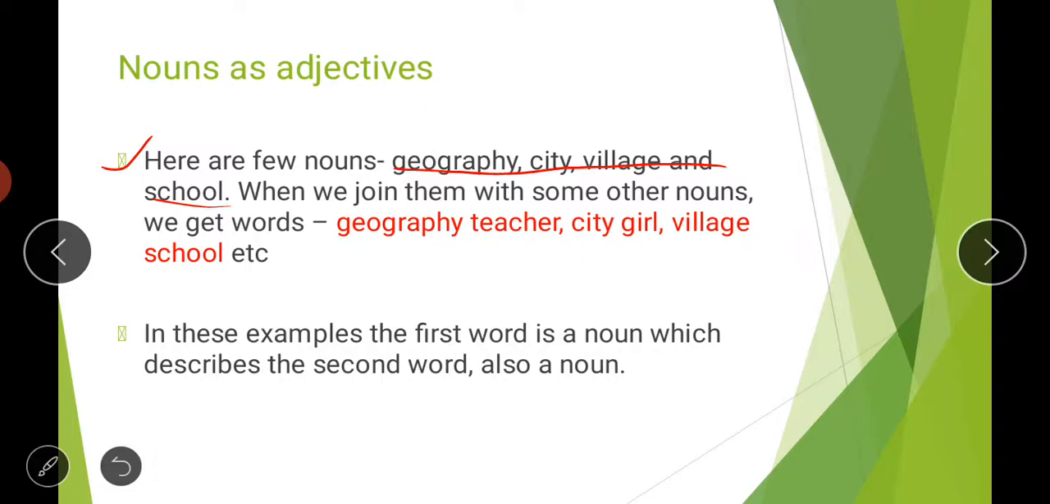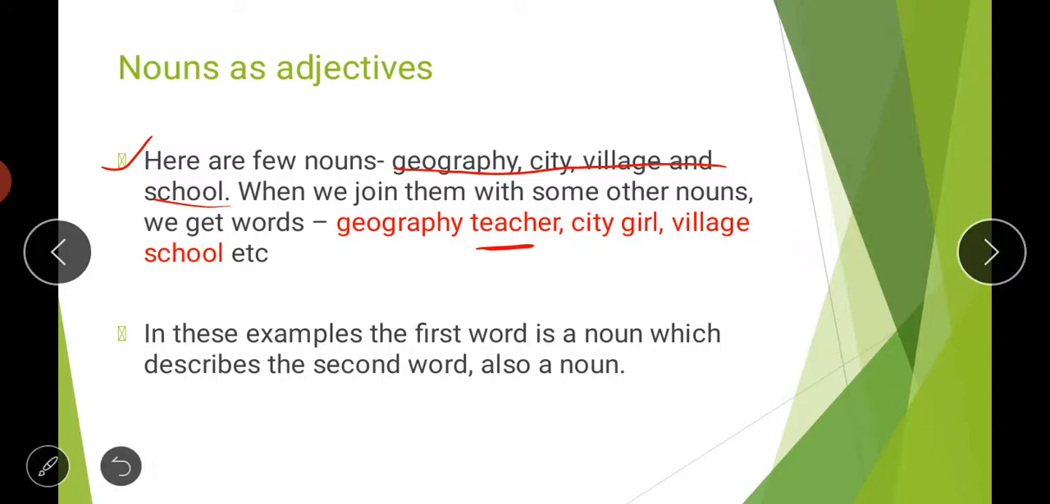Now if we look at the word teacher, teacher is a noun, but here we are telling what the specialty of that teacher is, which kind of subject that teacher teaches. So she or he is a geography teacher. It means the word geography is adding like an adjective here. Geography actually is a noun, but here it is playing the role of an adjective. Then with city girl, we are also defining the kind of girl, that she is a city girl. So again it's an adjective.